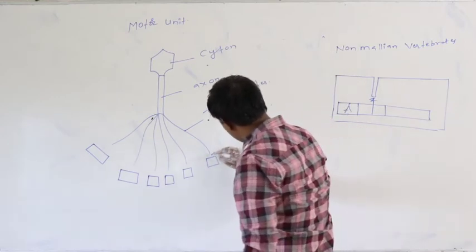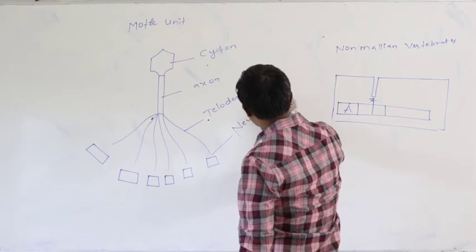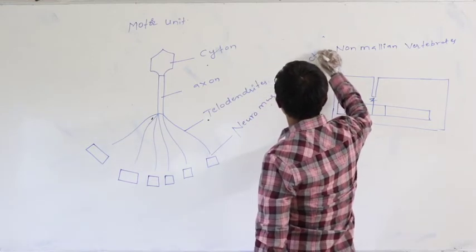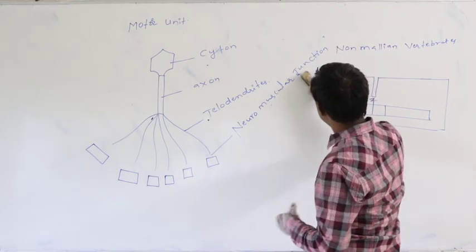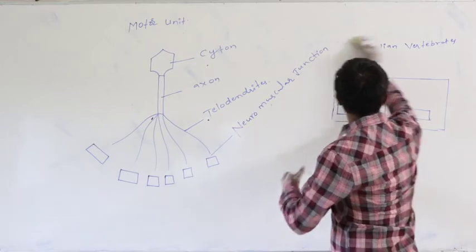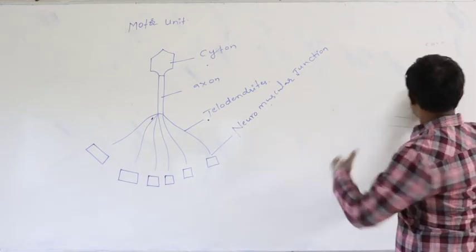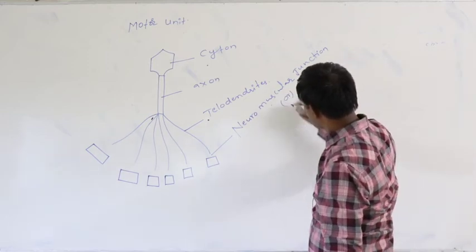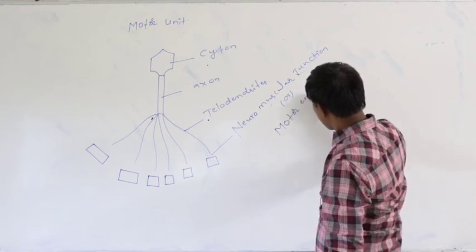Again, the space which is present between the sarcocyte and telodendrite is said to be the neuromuscular junction or motor end plate. This is also called the motor end plate.